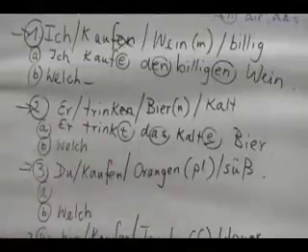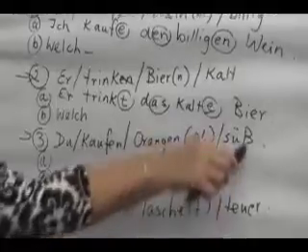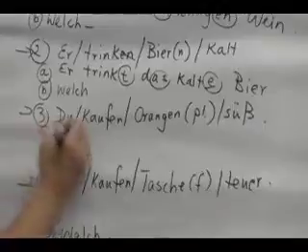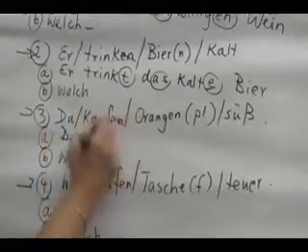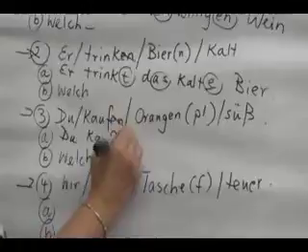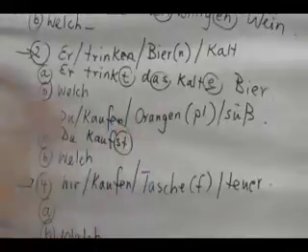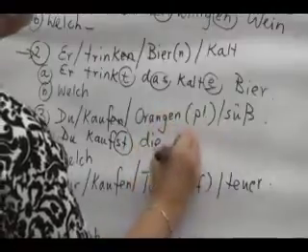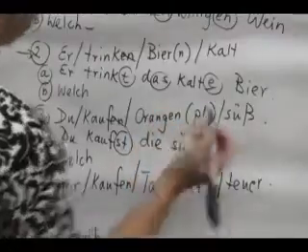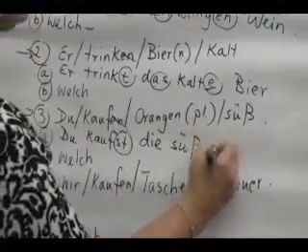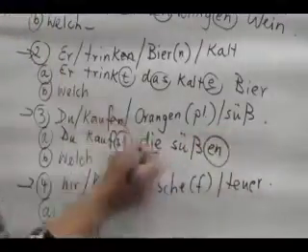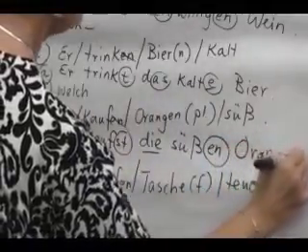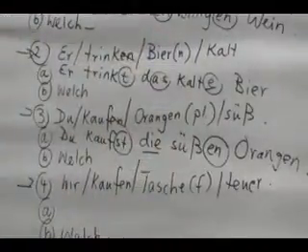Alright, then sentence number 3. Du kaufen Orangen. And here Orangen are plural, and the adjective is süß. So you buy the sweet oranges. Du, drop off the en of the verb. You know the personal ending for du is st. Du kaufst. Plural we know is die. Süß is our adjective, and since it's plural, we learned we have to add an en to the adjective, right? Die süßen Orangen.